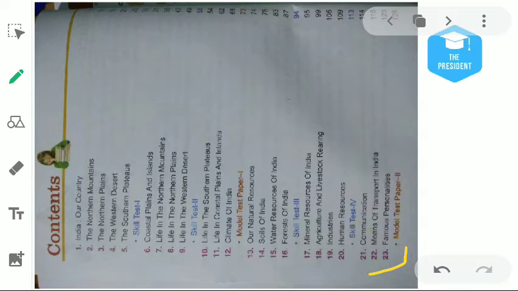Okay, the first chapter is India, Our Country. In this particular lesson, we will learn about our country, the neighboring countries, and the physical features of India. Then the second chapter is about the northern mountains. There are 6 physical divisions of India. So the first one is about the northern mountains.